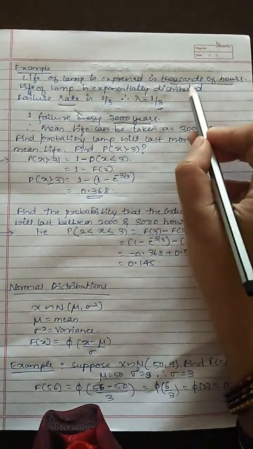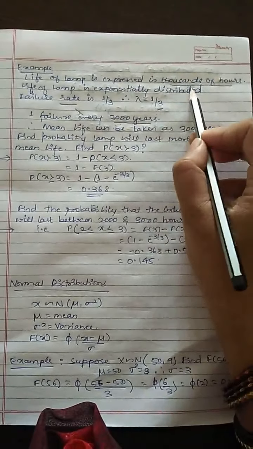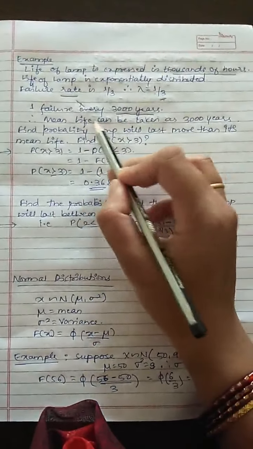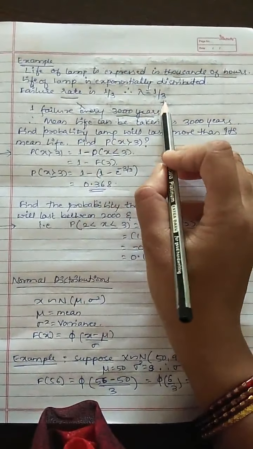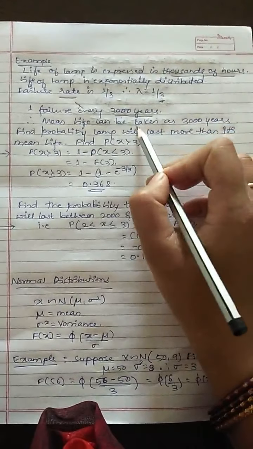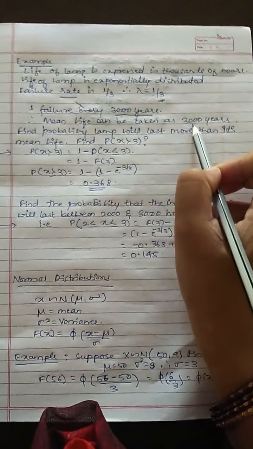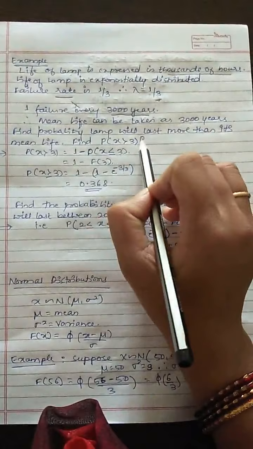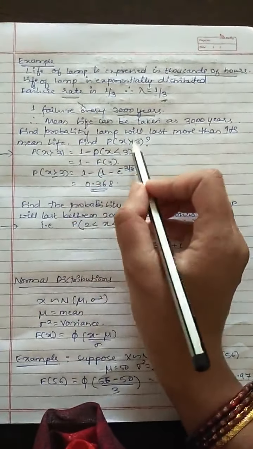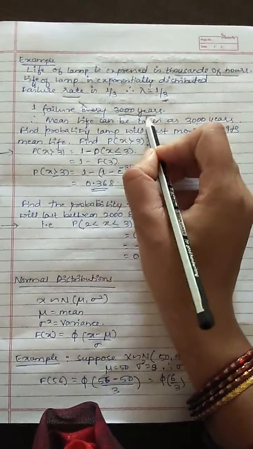Because 3 means thousands. Then what is the mean life? There is one failure for every 3000, so 3000 is taken as the mean. So 3000 is the mean life. They are saying, find the probability that it will last more than its mean life. More than mean means more than 3000.